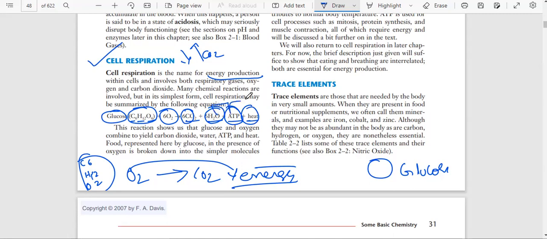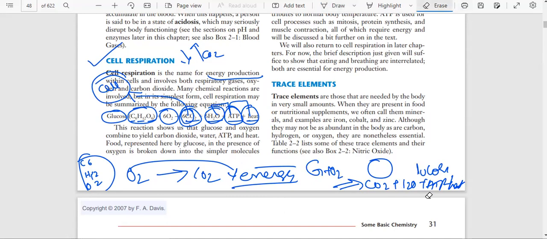Carbon dioxide is removed from the cell. Understood? So the combination of glucose and oxygen produces carbon dioxide, water, ATP and heat. In detail, we will talk about that.